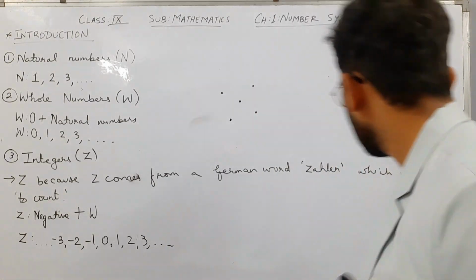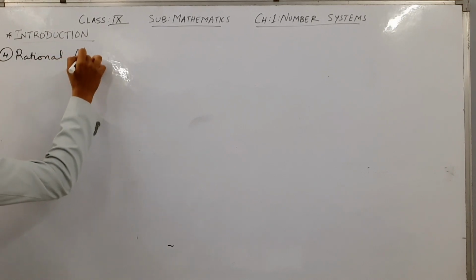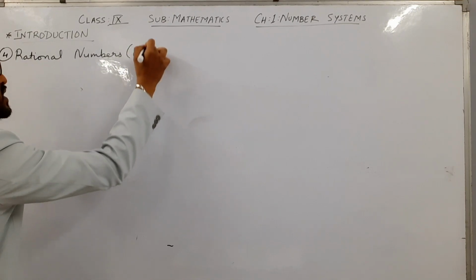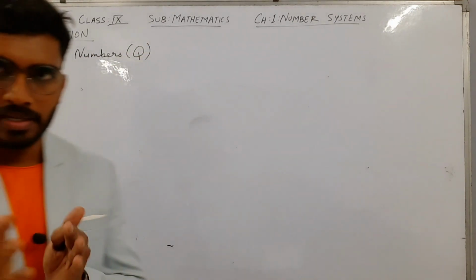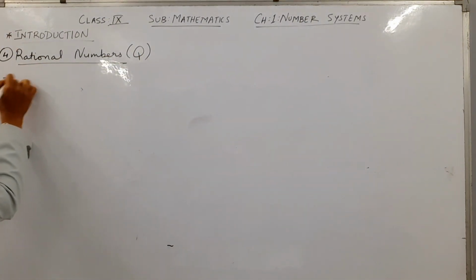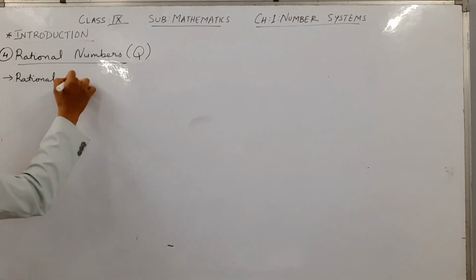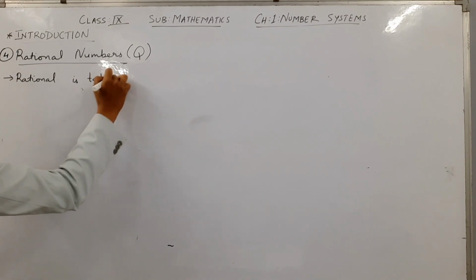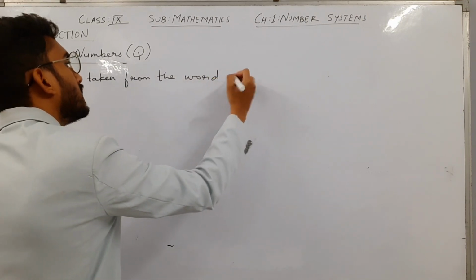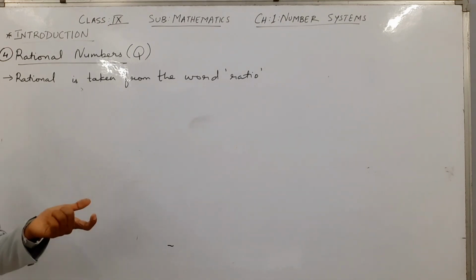After this, the next set we are going to see is rational numbers, which is symbolically denoted by capital Q. Now why Q? Let's see. First of all, the word rational is taken from the word ratio.